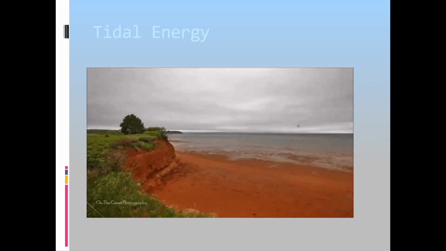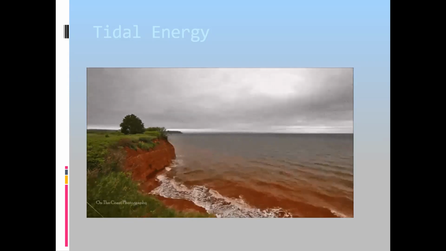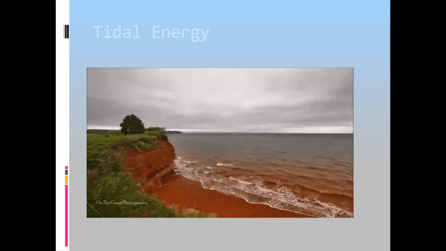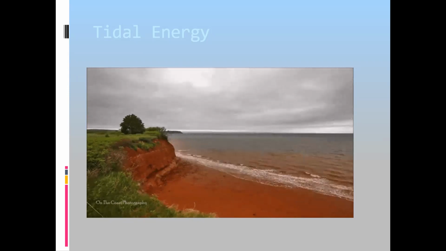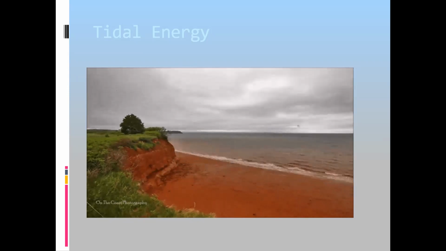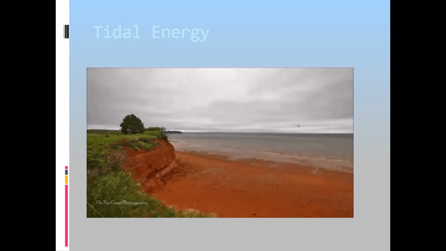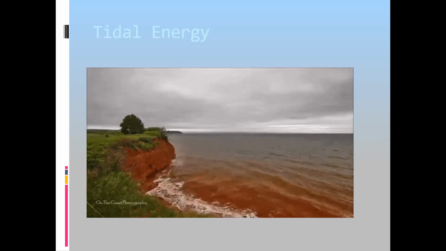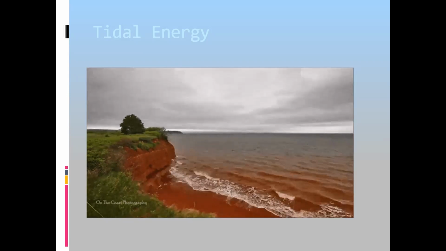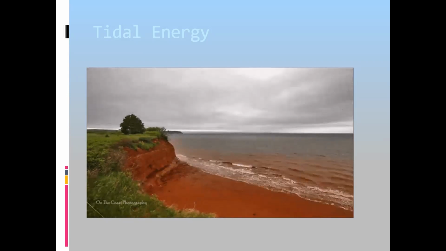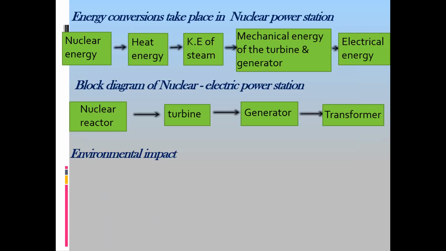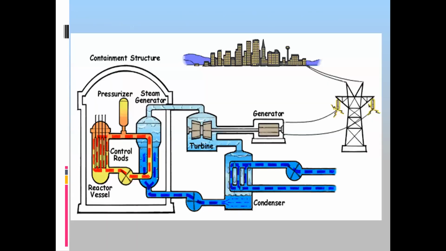The moon is also attracting the earth, and that attraction is more visible on the water. As this water level is continuously changing, this energy is referred to as tidal energy. So tidal energy's source is not the sun, the source is the moon. So we have discussed till now the different forms of energies.